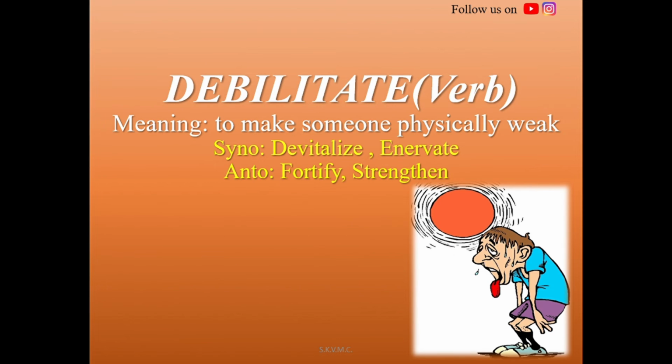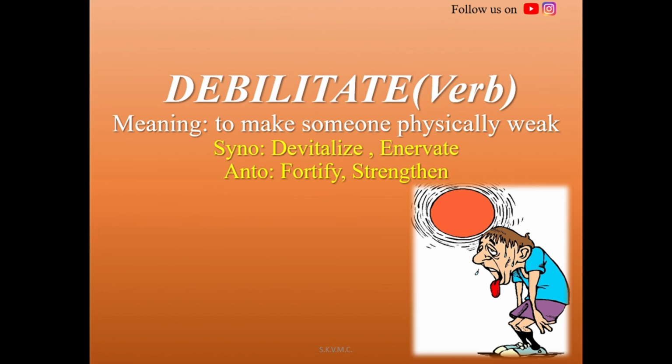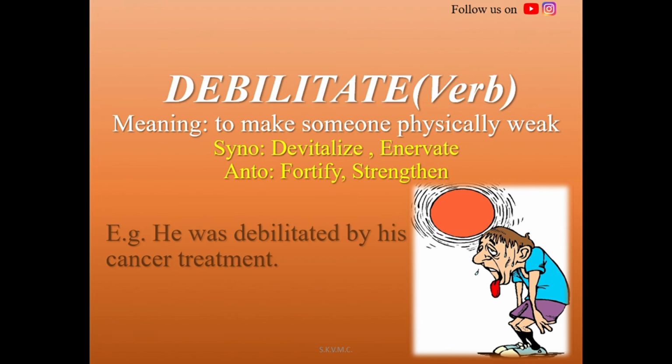Okay, so another word that we have here is debilitate, which is generally used as a verb. For the meaning part, it means to make someone physically weak or even mentally. For the synonyms here we have devitalize or enervate. For the antonyms, fortify and strengthen. The example here we have taken is he was debilitated by his cancer treatment. Another example you can take is he was debilitated because of the mental depression he was suffering.